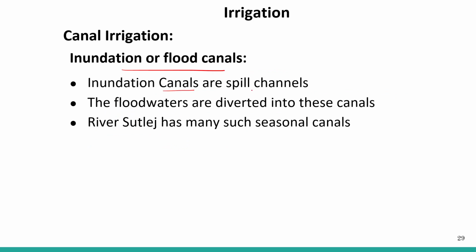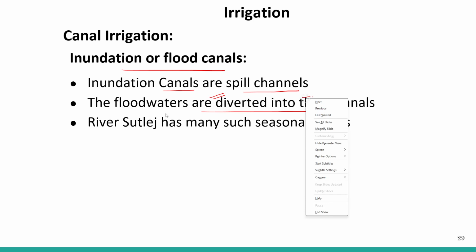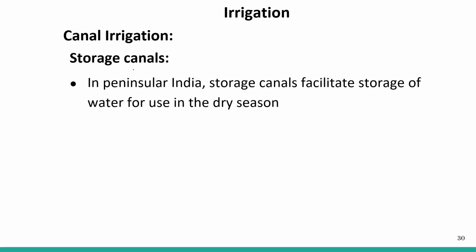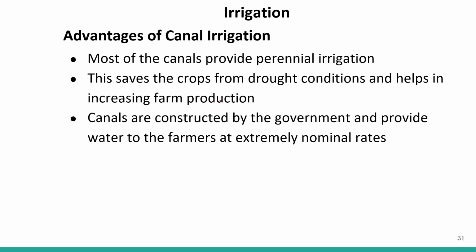Inundation or flood canals are spill channels. The flood waters are diverted into these channels. So when there is a flood, these canals get filled up with water. The river Satluj has many such seasonal canals. These are seasonal, not perennial. Only at the time of flood do these inundation or flood canals work. Then there are storage canals. In peninsular India, the storage canals facilitate the storage of water for use in the dry season. So we have storage canals in the peninsular region.